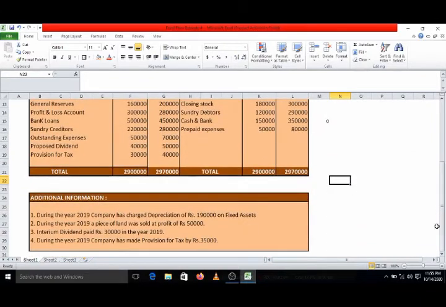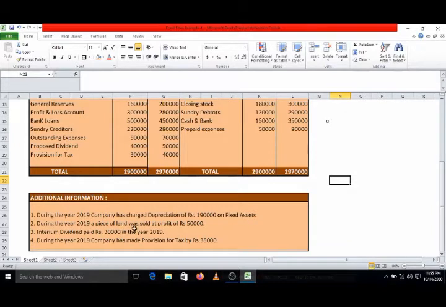Now you can check out additional information. Number 1, during the year 2019, company has charged depreciation of rupees 1,90,000 on fixed assets. So the amount of depreciation is directly given to us.